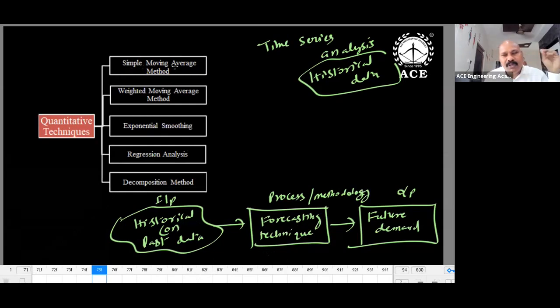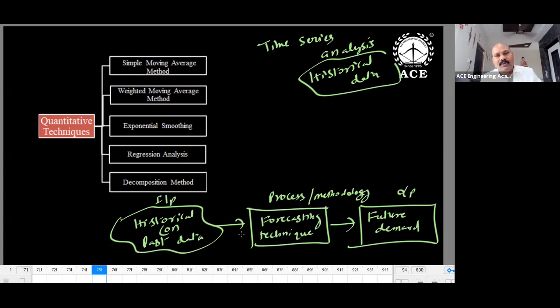What are the methods available here? Simple moving average. What is the meaning of simple moving average? Average of all periods. Say I have 1 year of data. Suppose I'm guessing the future sales. 1 year of sales data will be the input to me, like 12 months of data. I will take the 12 months average, and that is nothing but the future. So 12 months average, 9 months average, 6 months average, 3 months average.